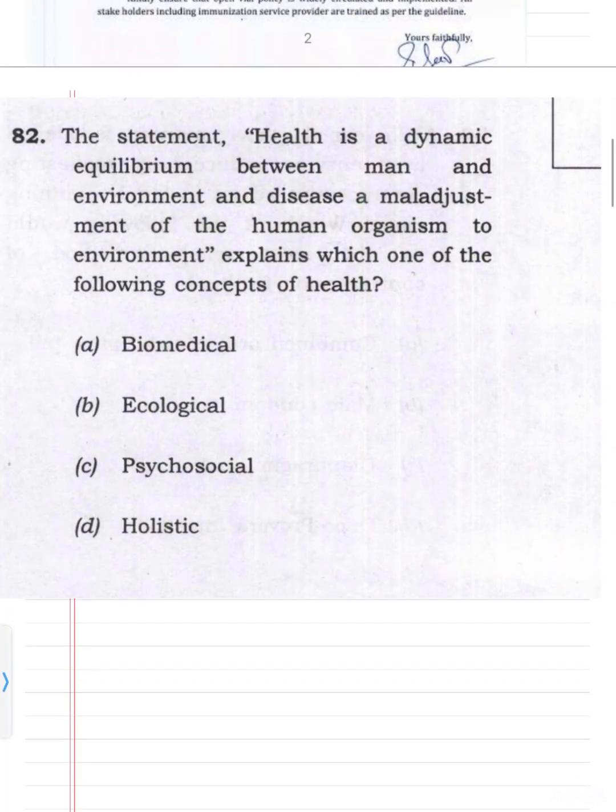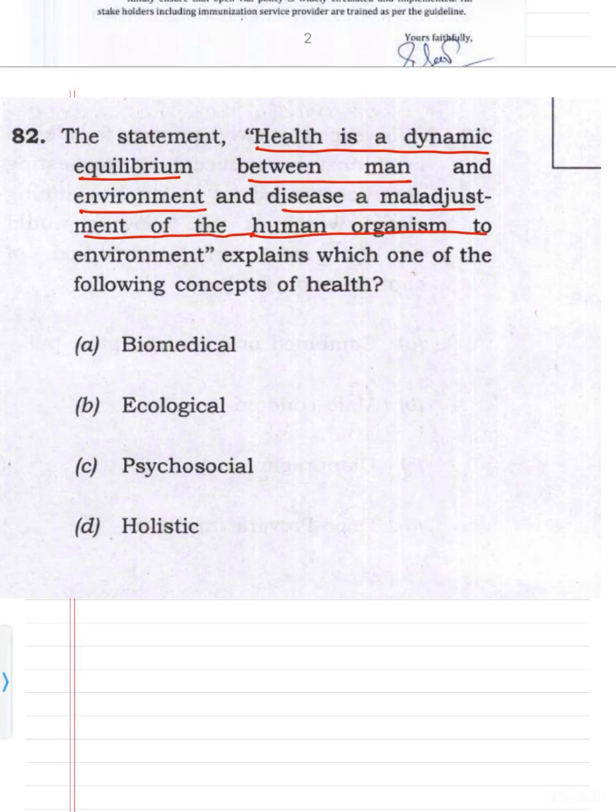Now coming to 82nd question. The statement, health is a dynamic equilibrium between man and environment, and disease is a maladjustment of the human organism to the environment, explains which one of the following concepts of health. So the concept of health is an ever evolving concept.